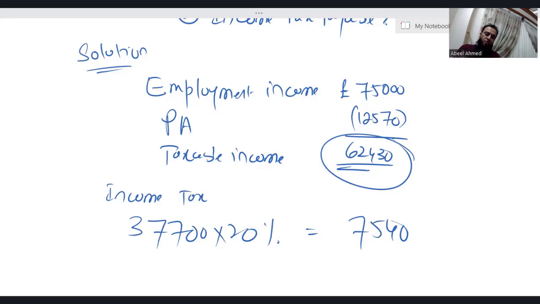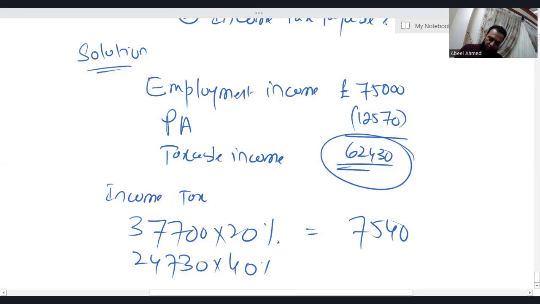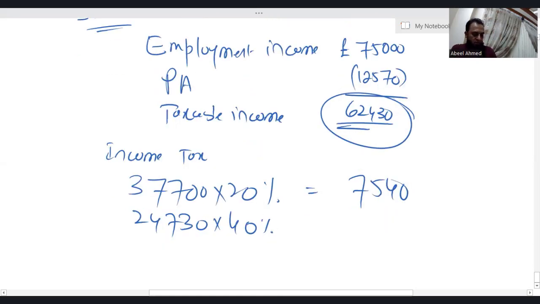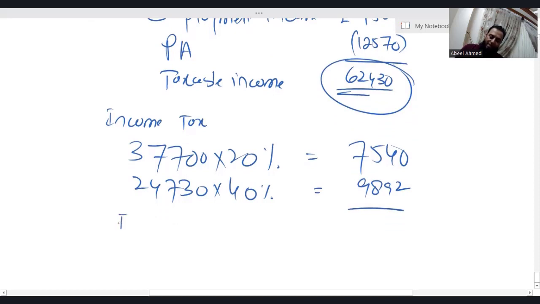What do you have to do? Simply deduct 37,700 from 62,430. Whatever comes falls in the higher rate band, where the applicable tax rate is 40%. It is 24,730. How did I get this 24,730? I deducted 37,700 from 62,430. So 24,730, with an applicable tax rate of 40%, gives me 9,892.